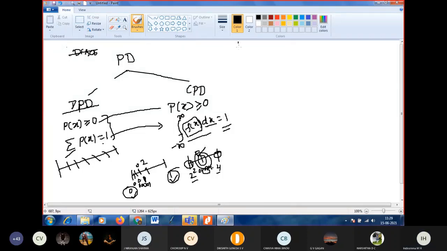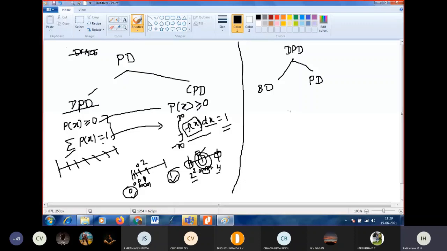Yes, ma'am. So this is some of the important difference between continuous and discrete. In the discrete probability distribution, we discussed two concepts. One is binomial distribution. What is another one? Poisson distribution.